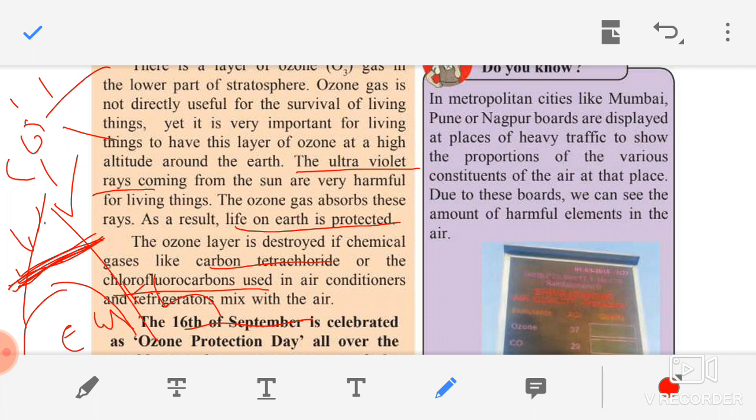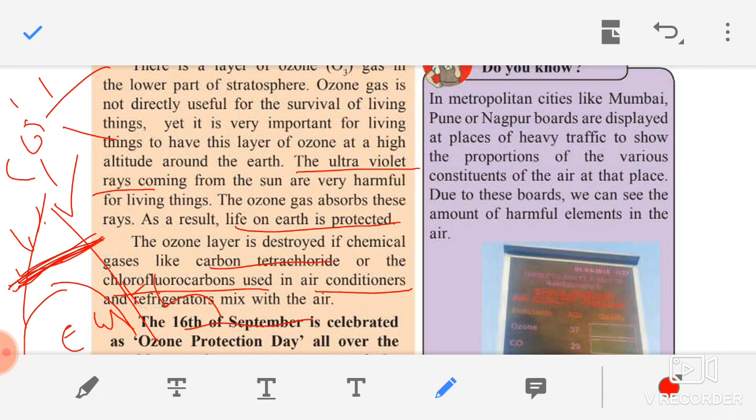They are carbon tetrachloride and chlorofluorocarbons. Okay, these spellings please note it down. They are mixing with the air from air conditioners and refrigerators. These two gases are released from air conditioners and refrigerators, and that is why the ozone layer is getting destroyed. So we should protect our ozone layer. If the ozone layer is not there, who will do our protection? So we should protect this ozone layer.